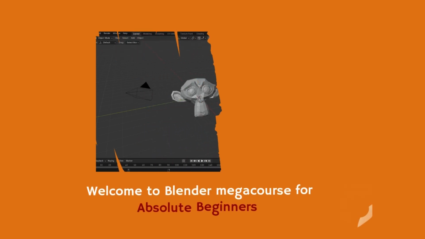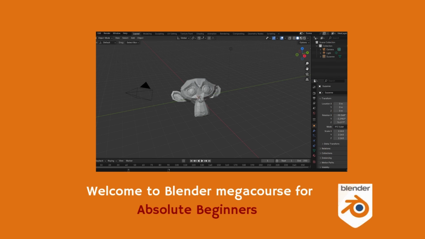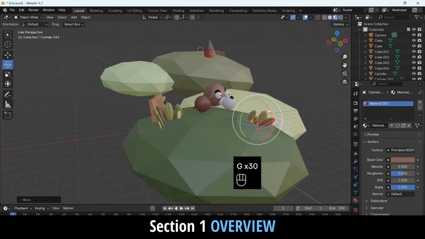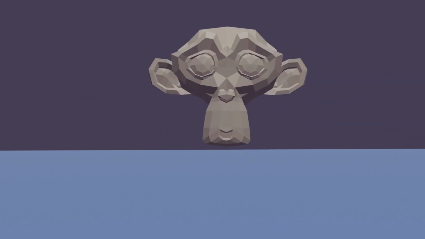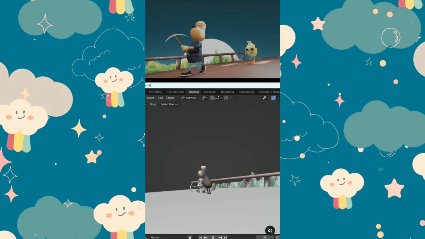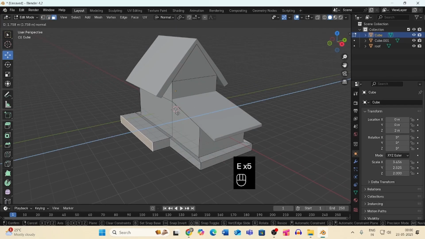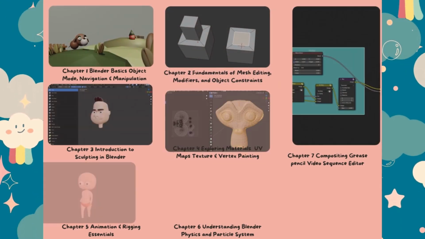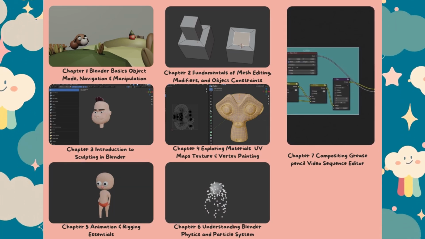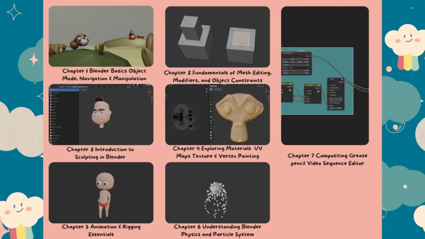into Blender. Welcome to the Blender Mega Course for absolute beginners, your complete starting point to master Blender from the ground up. Whether you are aiming to create stylish characters, animate scenes, or bring your creative ideas to life in 3D, the course is designed to give you all the tools and confidence you need. This course is divided into 7 focused chapters, making it easy for you to learn step by step.